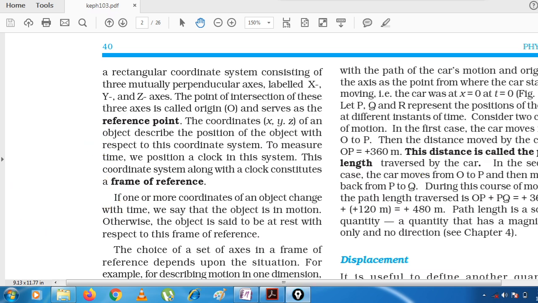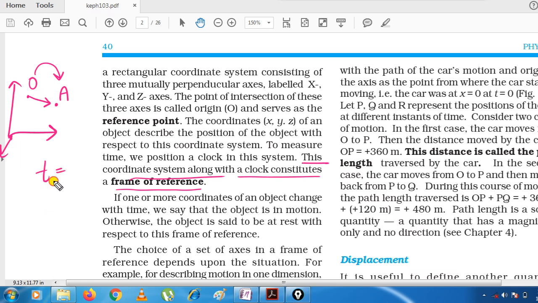Now after this, just check out here, what is this frame of reference? This coordinate system along with a clock constitutes a frame of reference. Suppose there was a system of three axes, x axis, y axis and z axis, and there is a body at point O. From point O, the body shifted to point A. If the body shifted from point O to A, it must have taken some time.